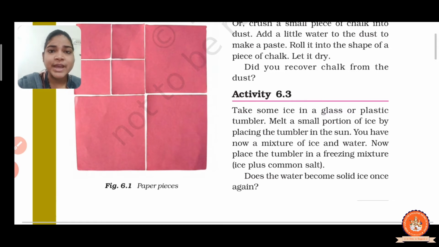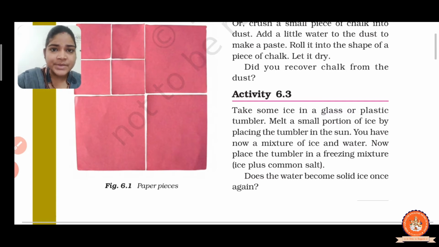Then melt a small portion of the ice by placing the tumbler in the sun. It means keep the tumbler in the sun and observe after some time.